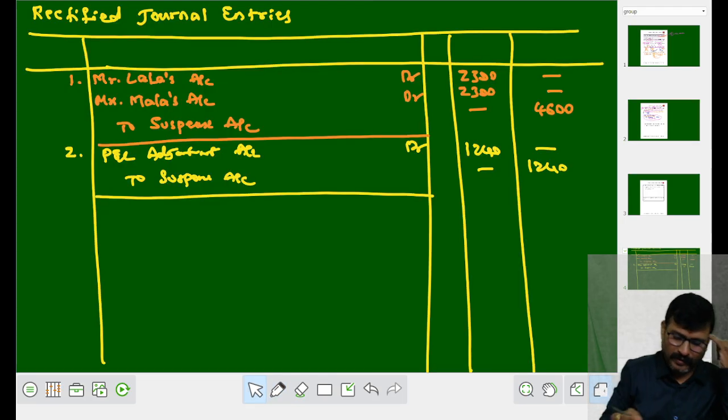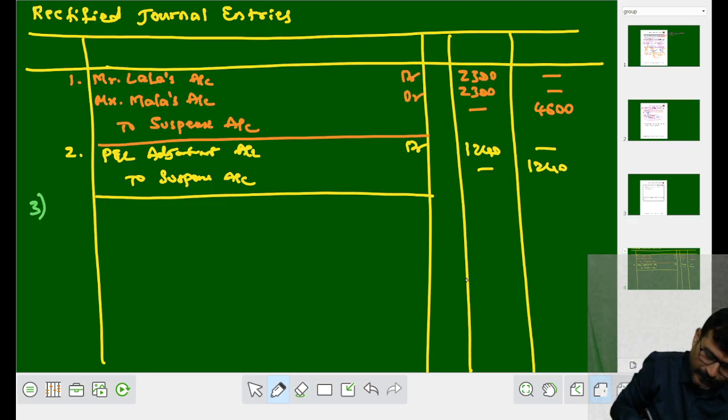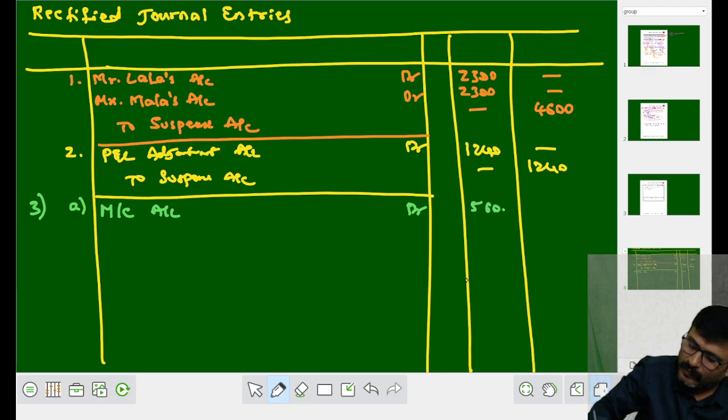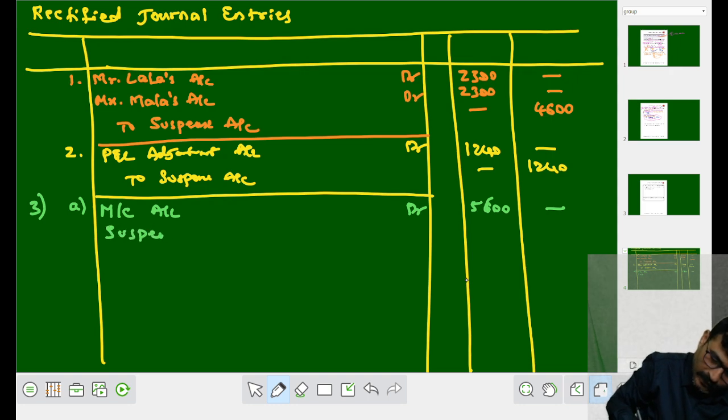Shall we make an entry now? The entry is the third entry. May I go for A point, that is machinery account debit. How much? 5,600. Then what? Suspense account debit 900.